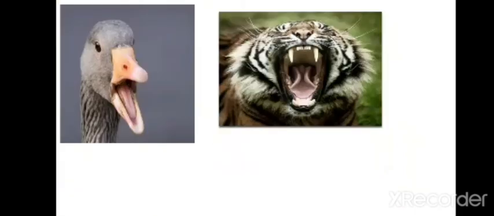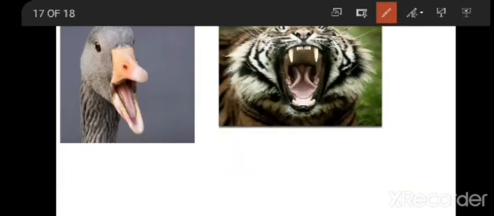And if you see here, duck, if you want to see inside the mouth of the duck, it will be like this, and small teeth like structures will be present. These teeth like structures are not for chewing but to filter the water.